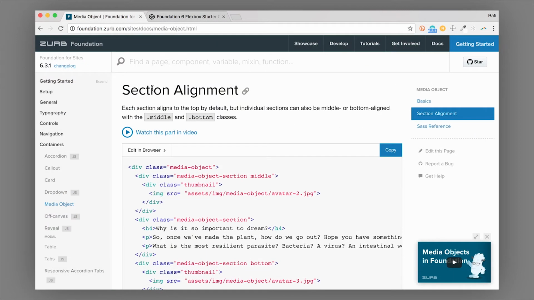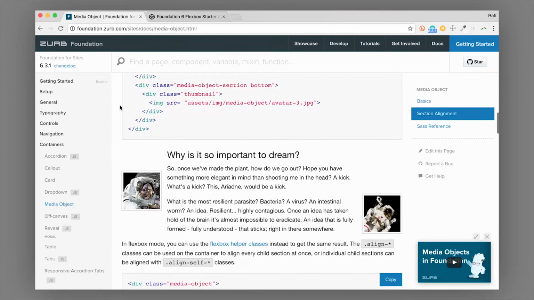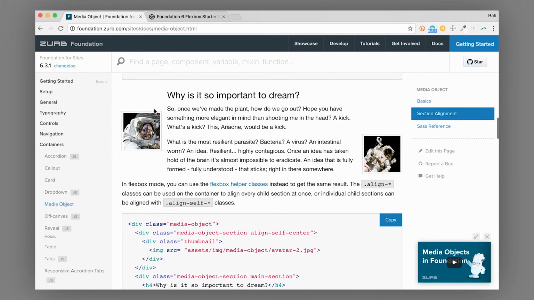Another really cool thing that you can do with the media object is to align content either to the middle, top, or the bottom. Like in this docs example here, you can see that the image is aligned to the middle on the left and then aligned to the bottom on the right. So this starts to get really powerful because it helps you align entire content sections with just one simple class.